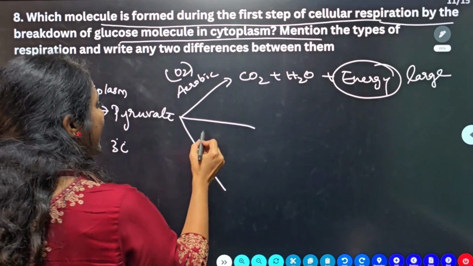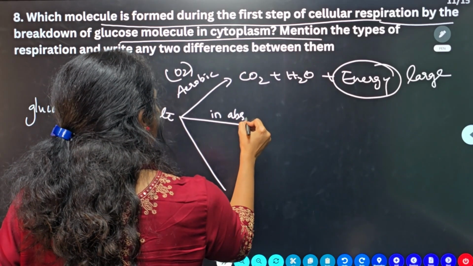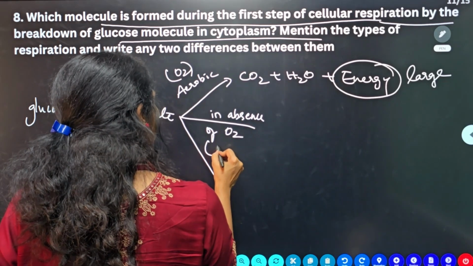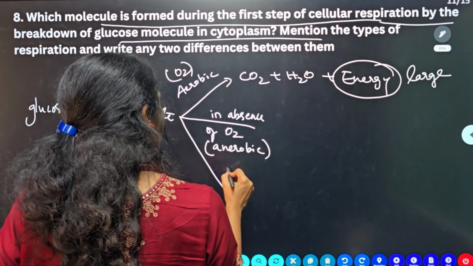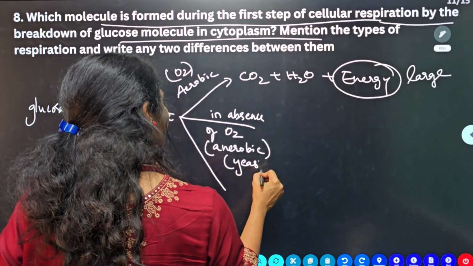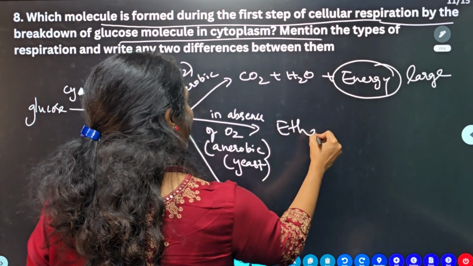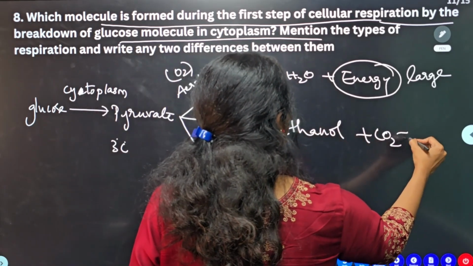And in the absence of oxygen, we say this is anaerobic respiration. Where does anaerobic respiration happen? It can happen in yeast. What do you get? You will get ethanol and carbon dioxide plus energy.